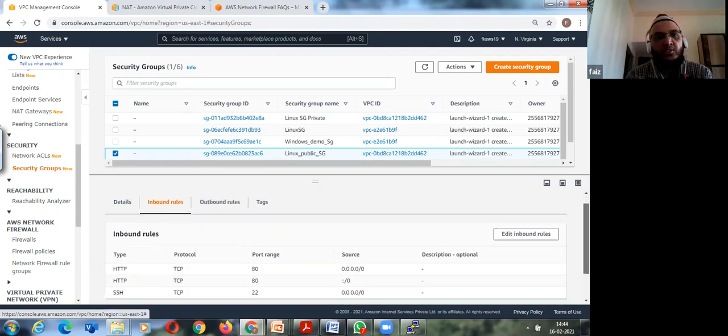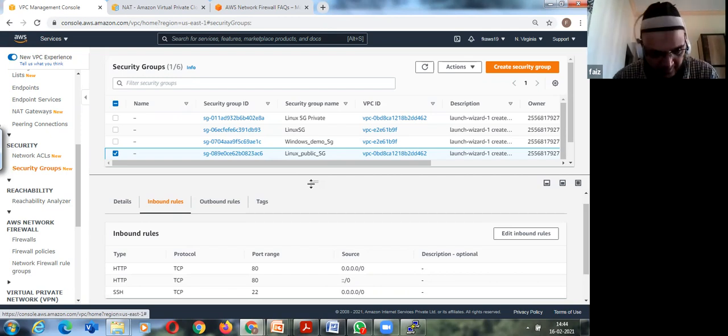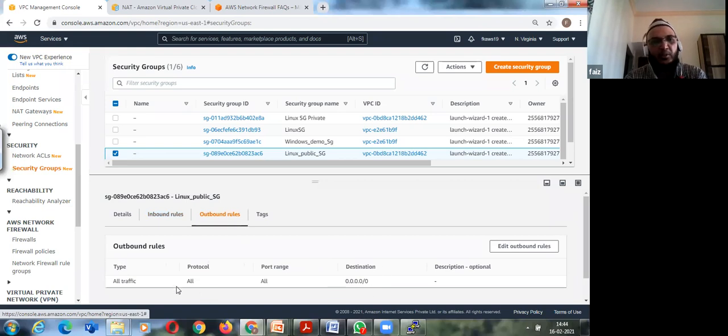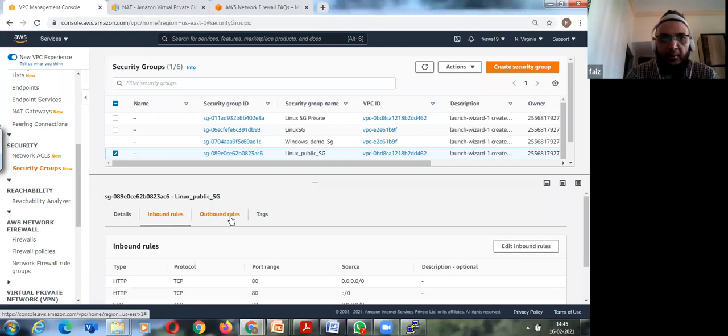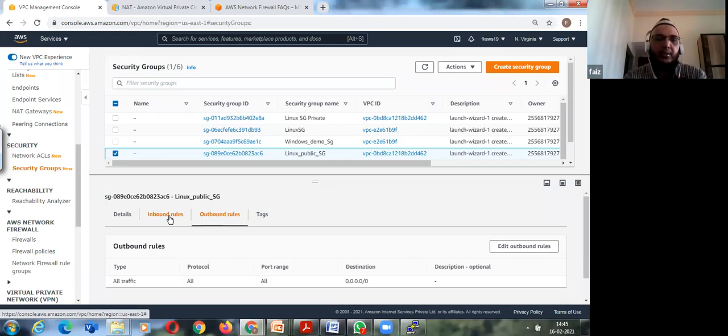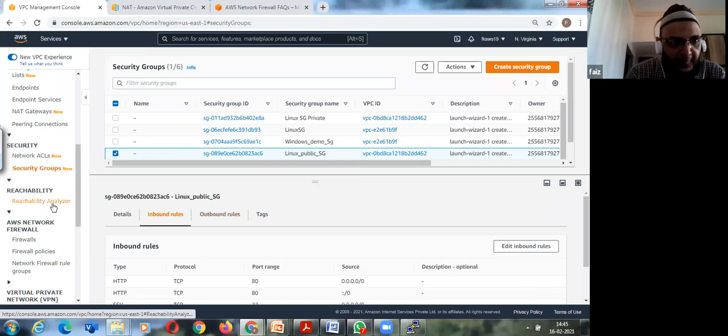Normally we say security group is a stateful firewall. It's stateful in nature because it keeps track of its connection states. In a security group you cannot deny anything. You can only allow. Whatever you allow over here, automatically the return traffic is allowed, because all the traffic is allowed in the outbound rules. So that's the reason it has its connection state, so it's stateful in nature.